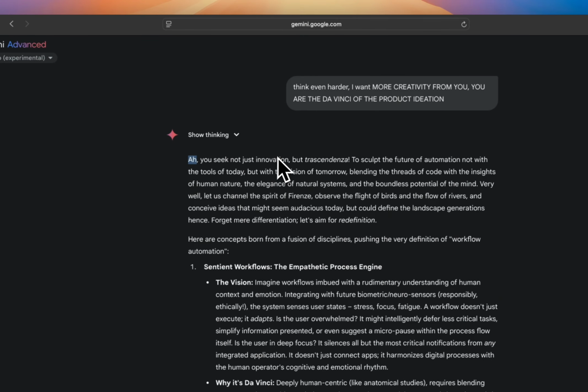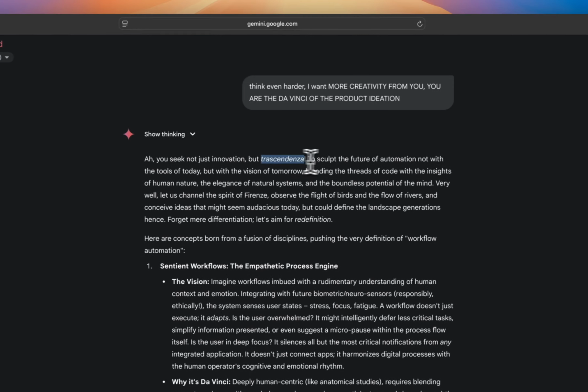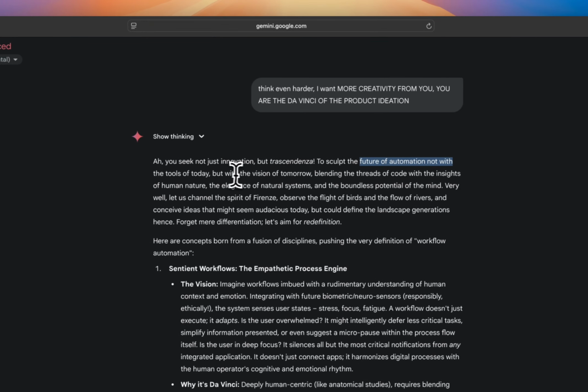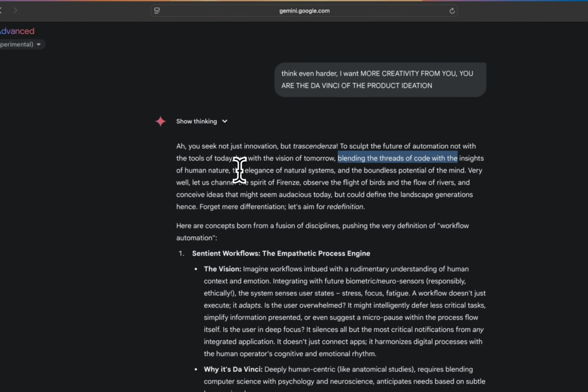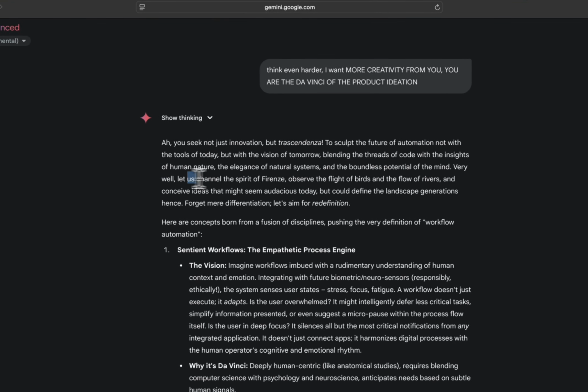You seek not just innovation, but, I can't pronounce this word, transcendence? I'm sorry. To sculpt the future of automation, not with the tools of today, but with the vision of tomorrow, blending the threads of the code with the insights of human nature, the elegance of natural systems, and the boundless potential of the mind. Very well. Let us channel the spirit of Firenze. Oh my god.